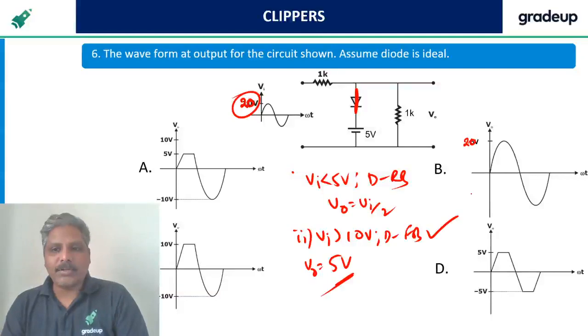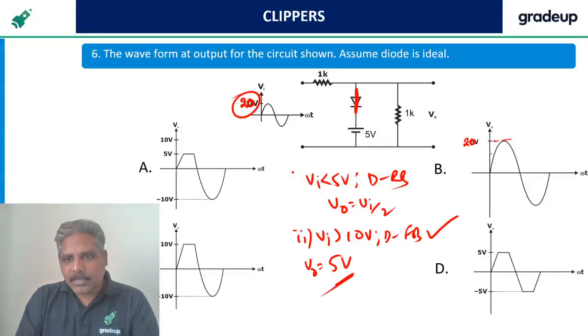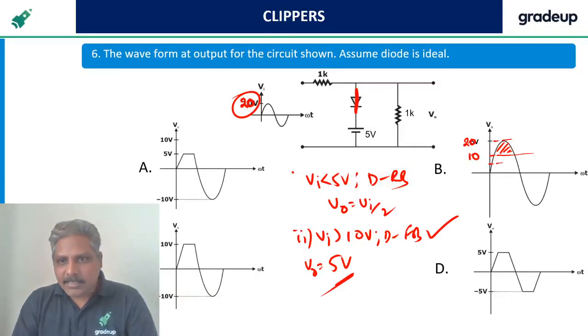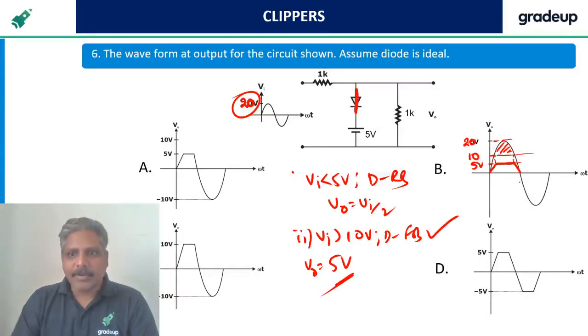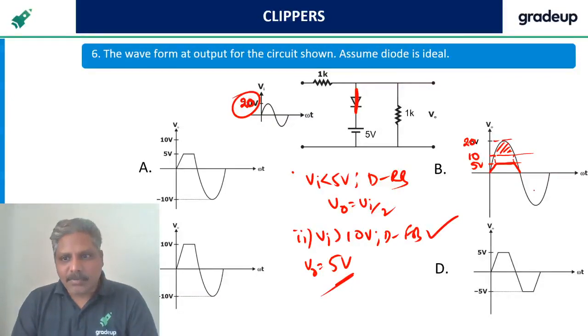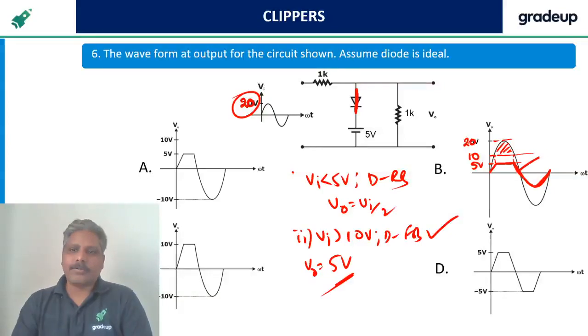So how the output is going to be? This is the 20 volts, greater than 10 volts. This is 10 volts. For this part, output should be 5 volts, like this is the output 5 volts. So for input up to this and up to this, output is going to be like this, and then it is half of that, like the earlier problem we have done. So less than that also half of input, right? Half of input means like this. It is not 0 here. This is the output waveform.